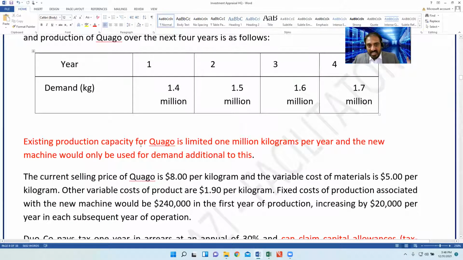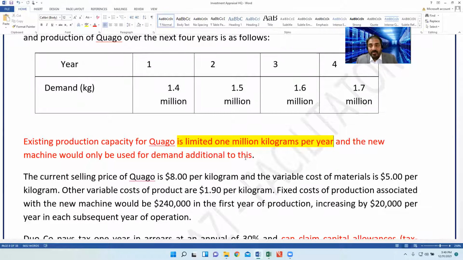Existing production capacity of Qgo is limited to 1 million kilograms per year. That is very important. It means right now, without considering the new machine, the company has an existing capacity of 1 million kilograms, so they are already doing this.